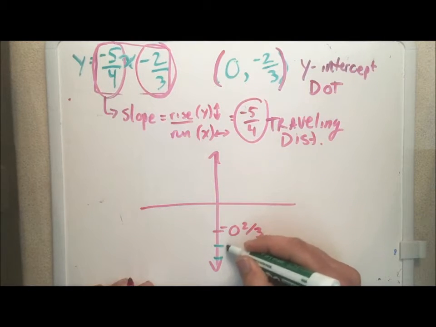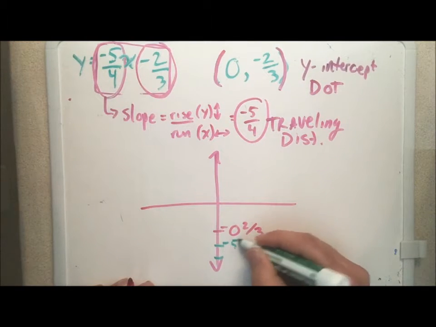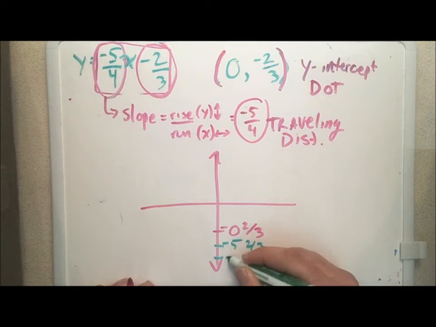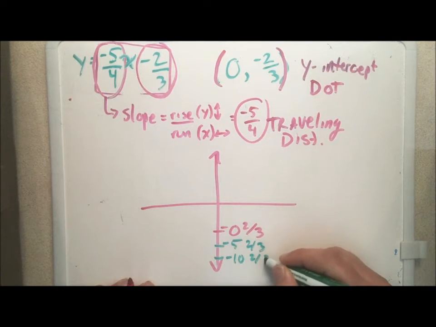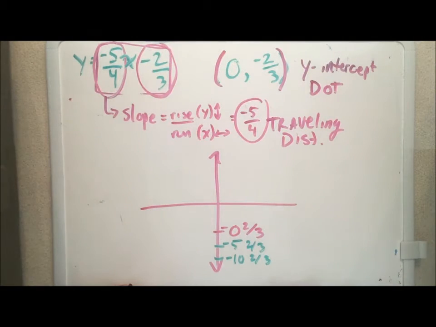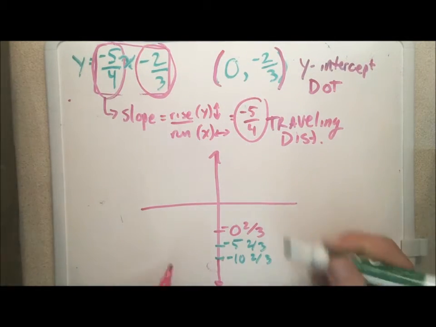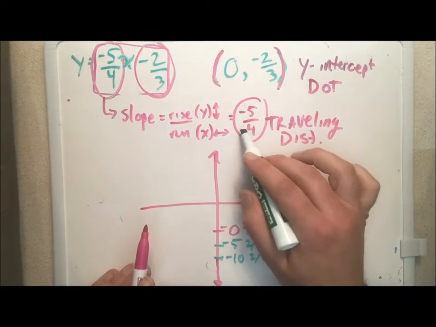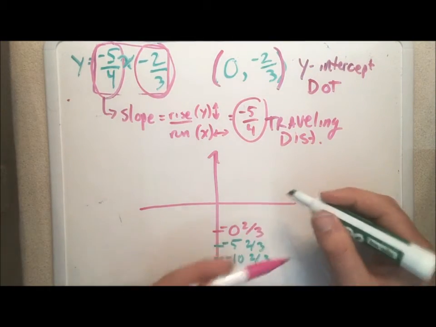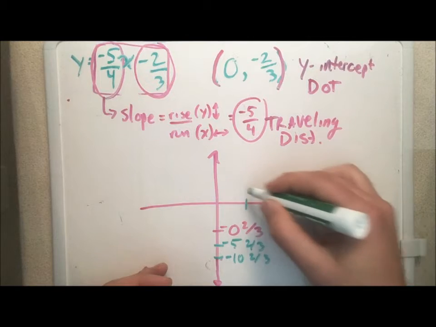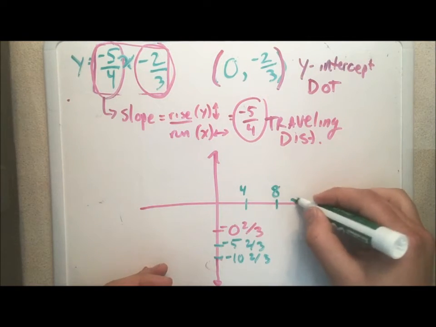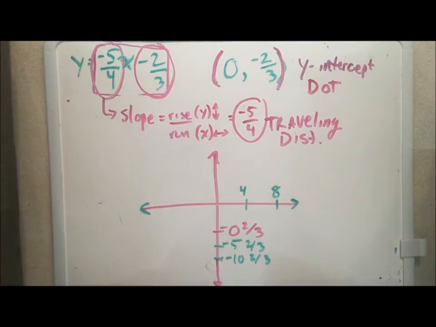If that's 0 and 2/3, this would be -5 and 2/3, and this would be -10 and 2/3. I'm going to extend this a little bit because it's a little too cluttered. My run is +4, so I'm going to the right, so 4 and 8.